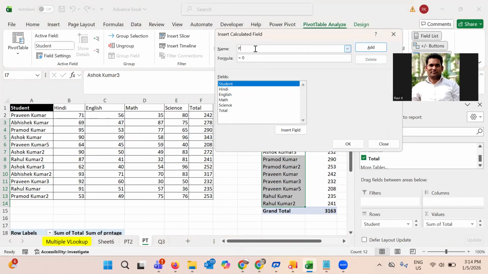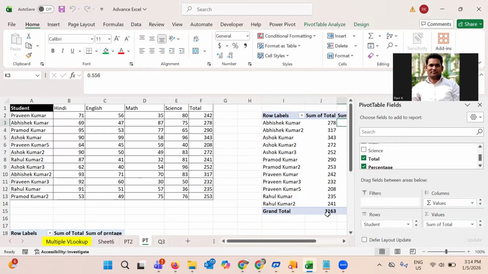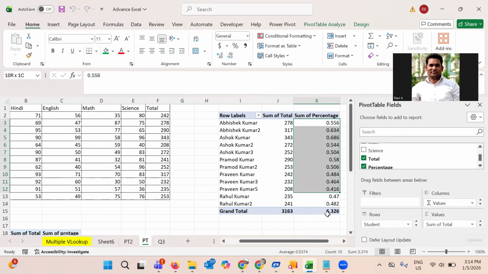And now let me name it percentage. And what is the formula? Achieved marks divided by total number. The total number I'm assuming 500. Okay. All right, this is very simple. You can use the percentage format here. So this is the percentage format. All right, so this is 56%.